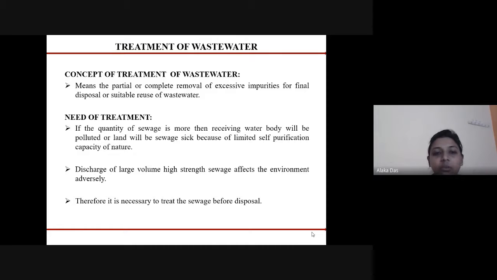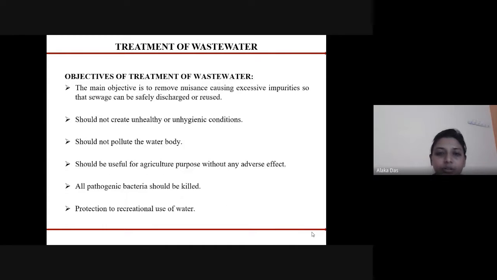So why do we need to treat the water? Because if the quantity of the sewage is more than the receiving water body can handle, then it will get polluted, or the land will be sewage sick because of the limited self purification capacity of nature. And if a large volume of high strength sewage is disposed, it will affect the environment adversely. Therefore, the sewage needs to be treated before disposal.